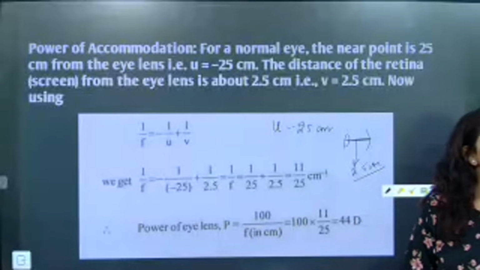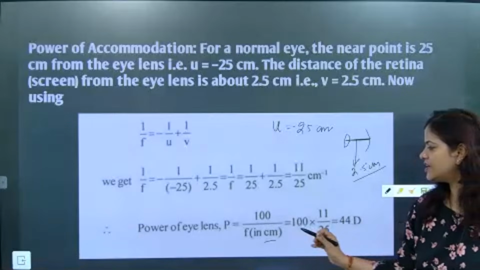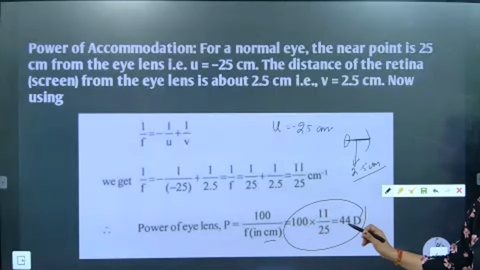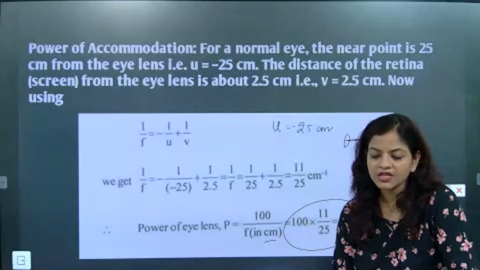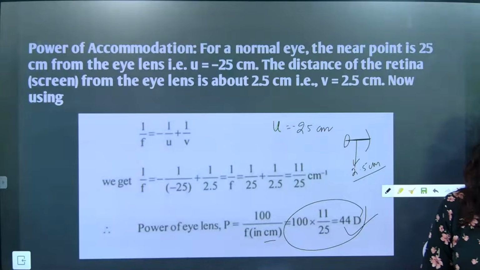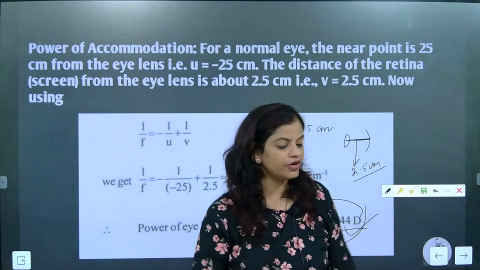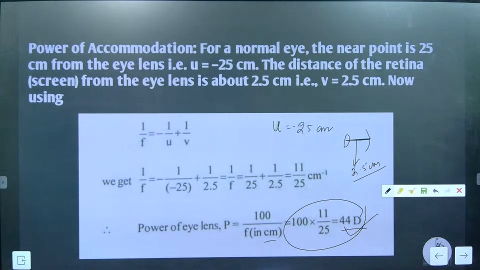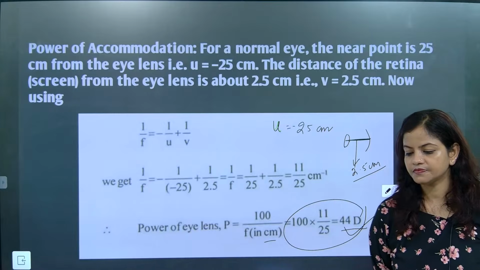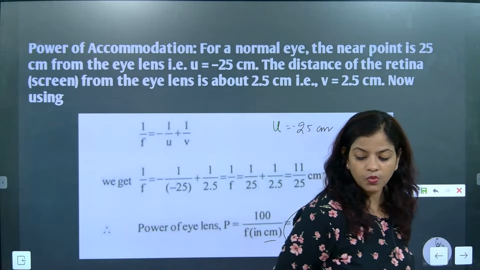Because we have to find the accommodation now, D is diopter, the power of accommodation in diopter, and here we have to convert everything into meter. The answer is coming as how much? 44 diopter. Note down please: for the 25 centimeter range, what should be the power of accommodation? 44D, that is 44 diopter. Note down this one. In short, for MCQs, if 44 is there, we are going to switch to 44. Yes, absolutely. So one time you solve it.